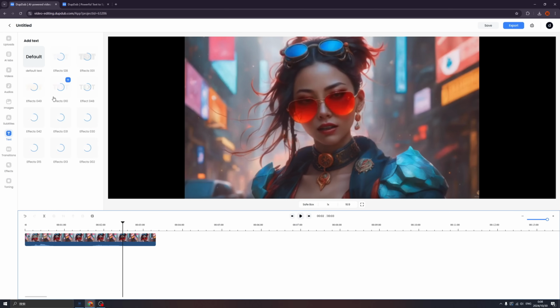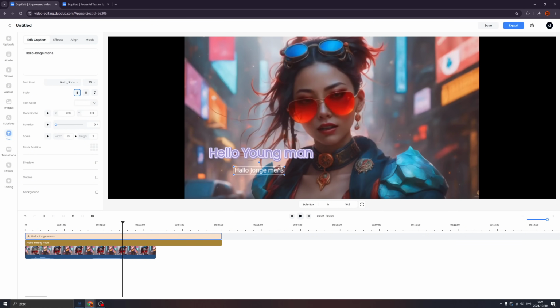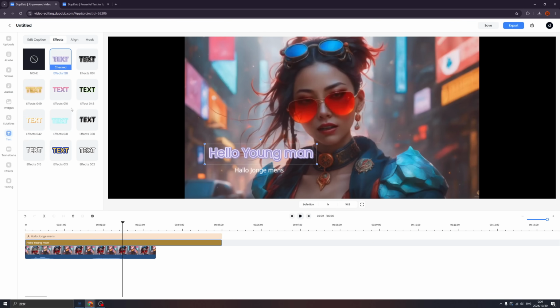Of course, sometimes we need to type something in our video. You can use different styles of text and click the add button. In the parameters, you can change it, so we have our translation beneath. And also we can add some effects to the text.